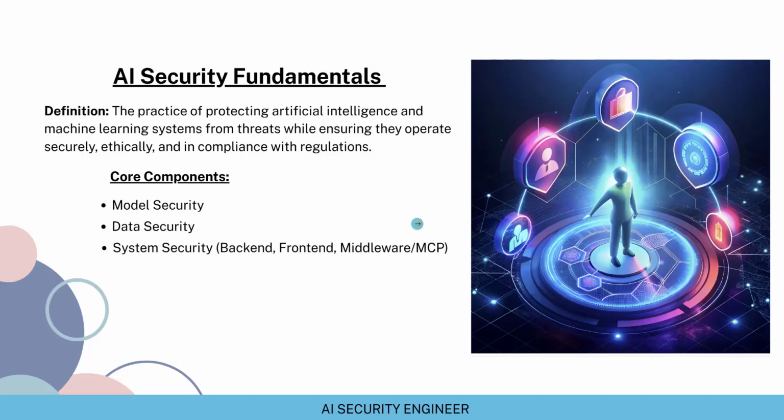Then comes system security, where the front end of these AI systems, the back end, and the middleware or the model context protocol, which is quite popular these days, need to be protected as well. For example, the front end of these AI systems should be free from vulnerabilities like prompt injection. The backend should be free from vulnerabilities like unvalidated large language model outputs that can result in remote code execution. Then the middleware or MCP should be free from vulnerabilities like insecure context serialization. These are some examples of the vulnerabilities that might be associated with each layer of these AI systems.